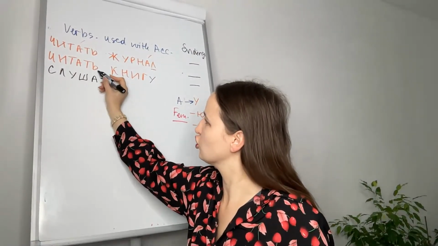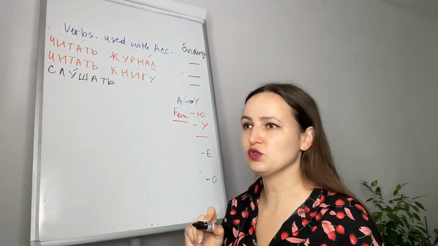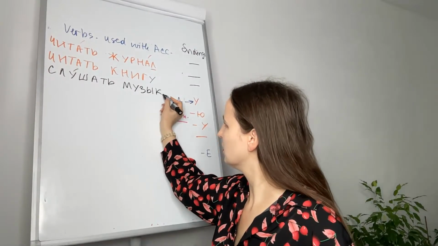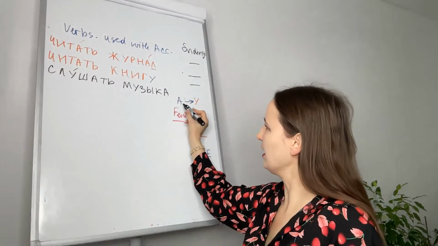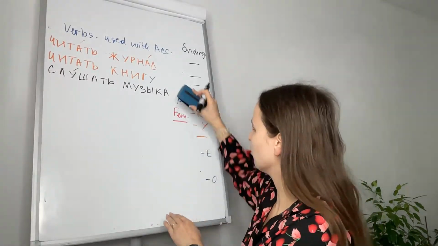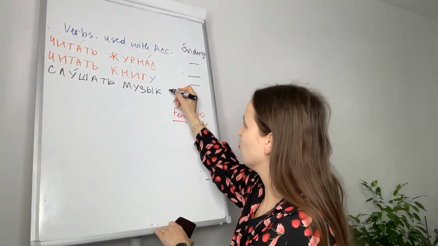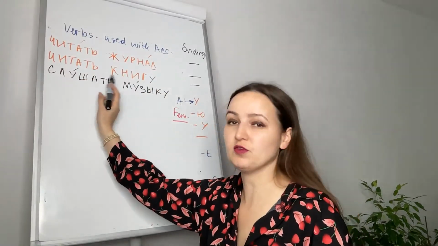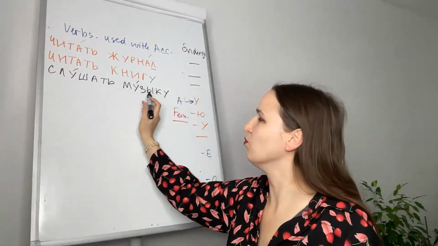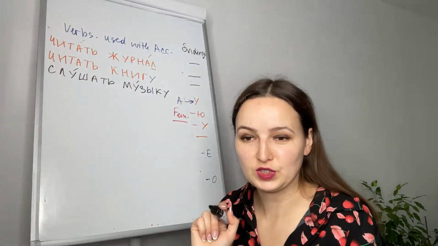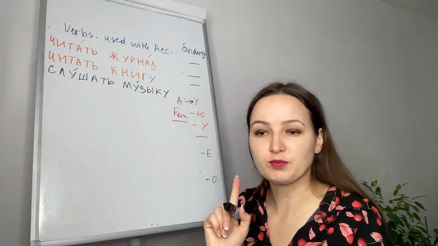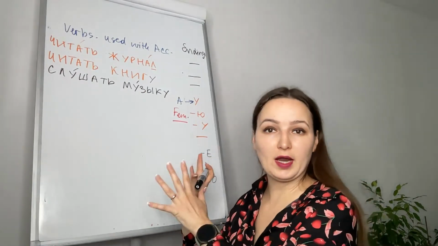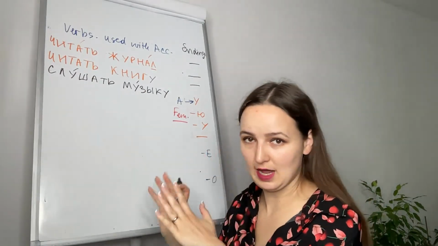To listen. Слушать. For example, to listen to music is слушать музыка, and a should be replaced with u, so we will say слушать музыку, because we have this verb to listen, and after this verb the noun should be in accusative. Слушать музыку, to listen to music. Yes, plural doesn't change. Today we are talking only about inanimate nouns.